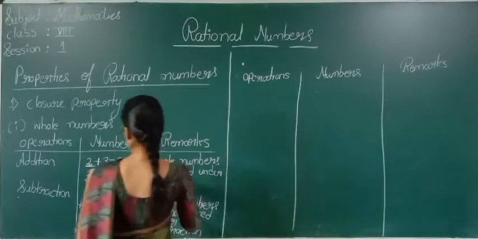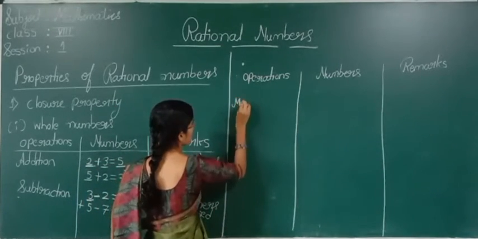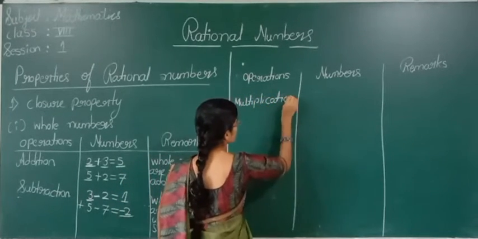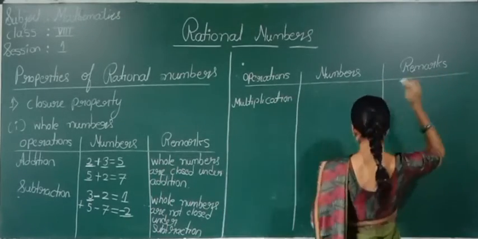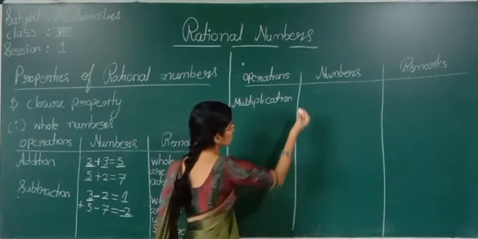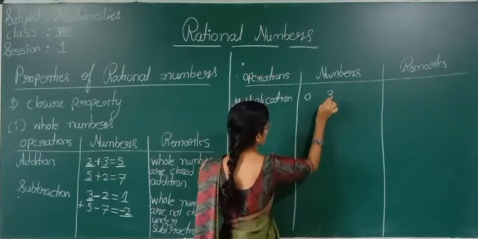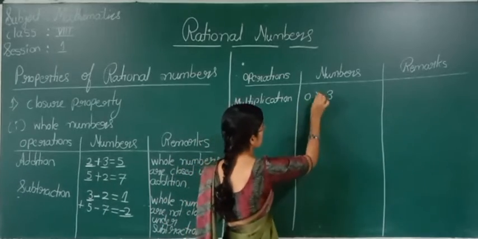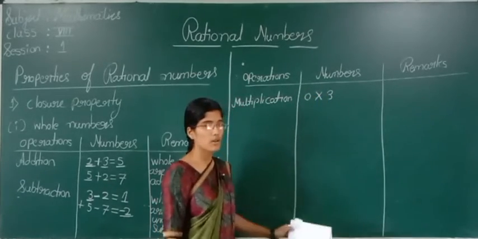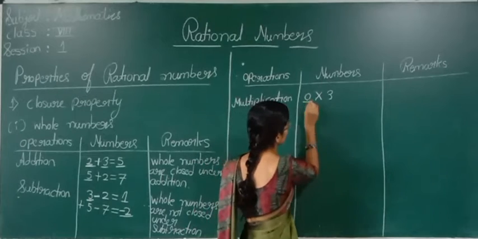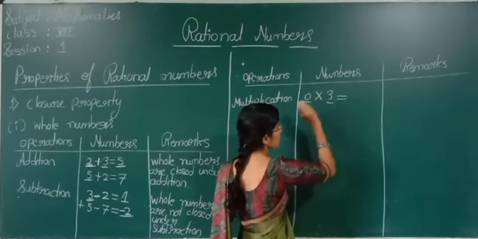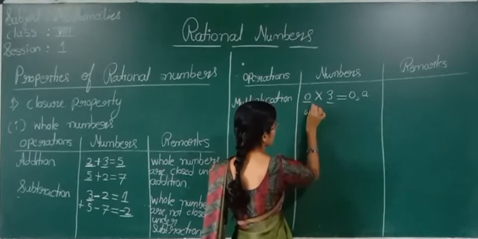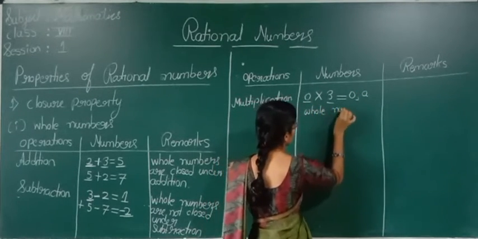Now see here, after subtraction, I will go for multiplication. Now take two whole numbers. 0 and 3 are whole numbers, right? I will apply the operation of multiplication. Is the answer a whole number? 0 times 3 is 0. A whole number, right? 0 is a whole number.